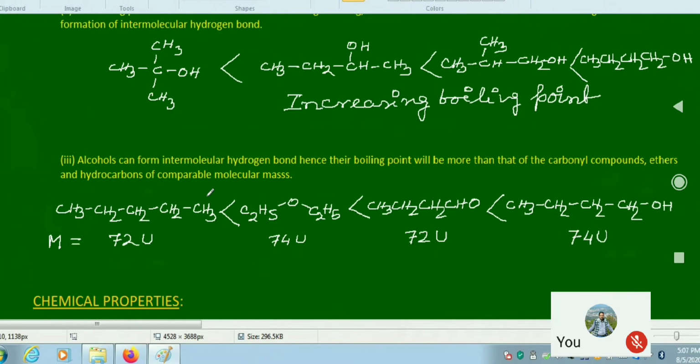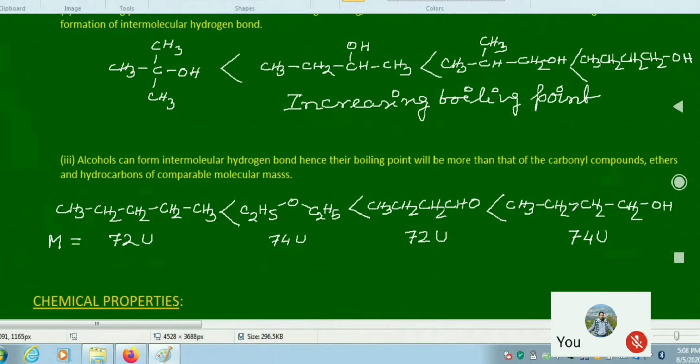So next, if we compare the boiling point of alcohol with comparable molecular masses of ether, carbonyl compound, hydrocarbon, etc., then we can find that in case of alcohol, the boiling point becomes maximum because they can form intermolecular hydrogen bond. So here we have taken example normal pentane, then diethyl ether, then butanol, N-butyl alcohol.